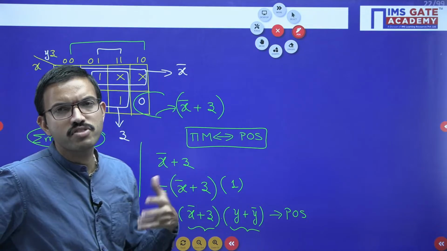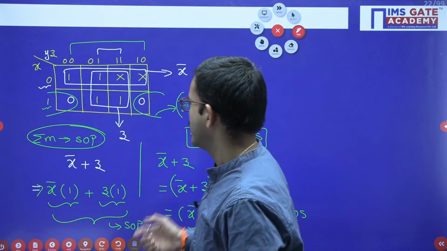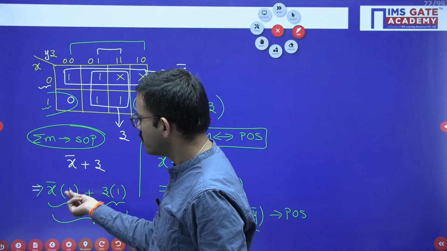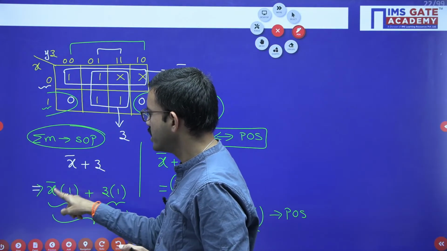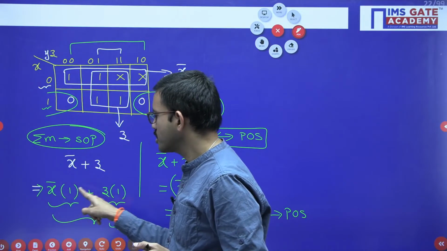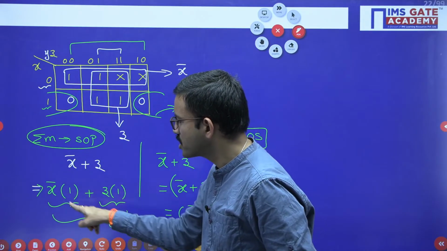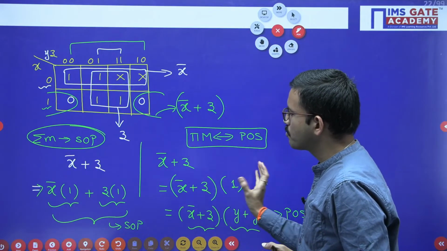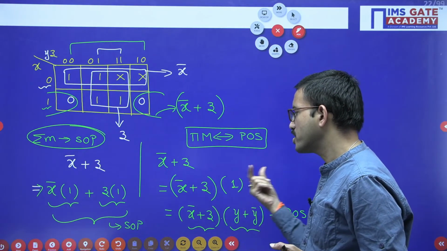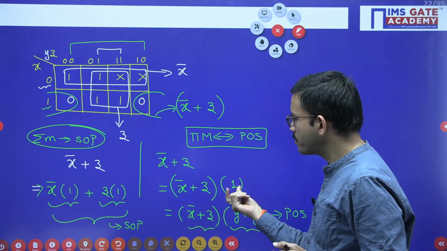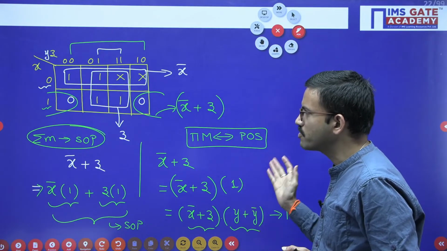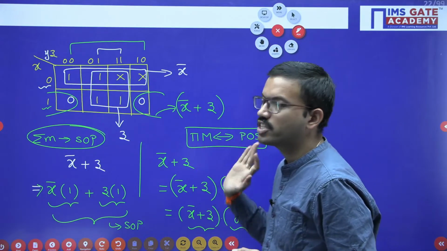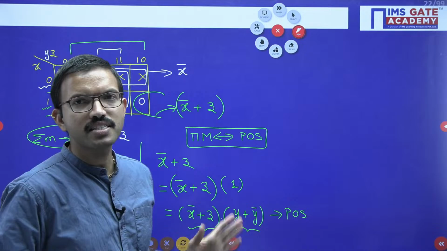That time how to visualize whether it is SOP or POS, it is very simple. If you want to consider product terms summed together, multiply with 1 for every term, so x bar into 1, that is a product term, z into 1, that is a product term, and product terms are summed together. Here I have to visualize as product of sums, that means sum terms product together, so I have multiplied with 1, that 1 I have represented as y plus y bar. Y plus y bar anyway 1 into x bar plus z is nothing but x bar plus z.